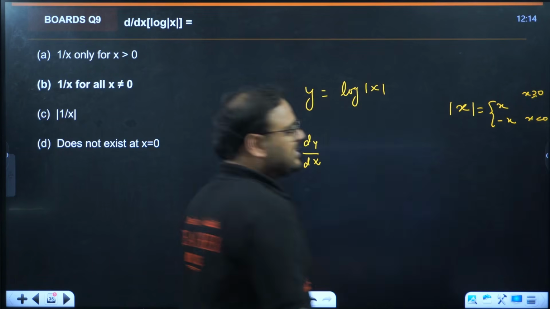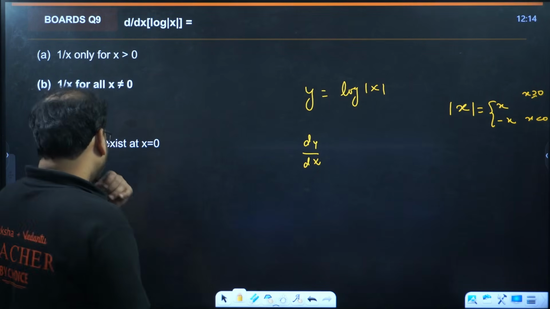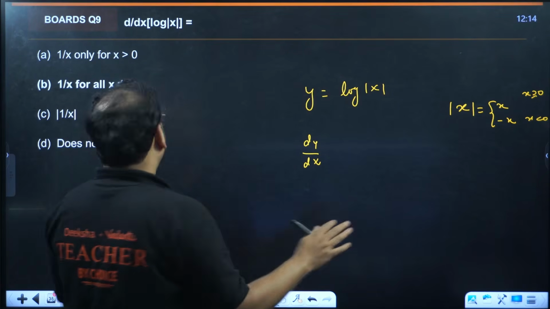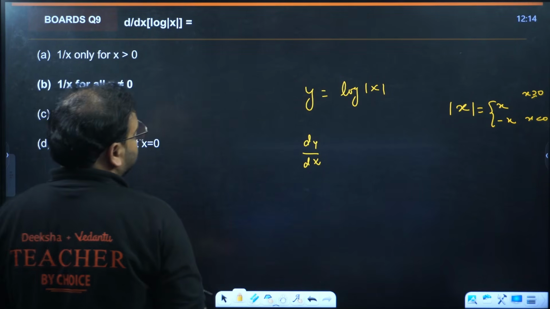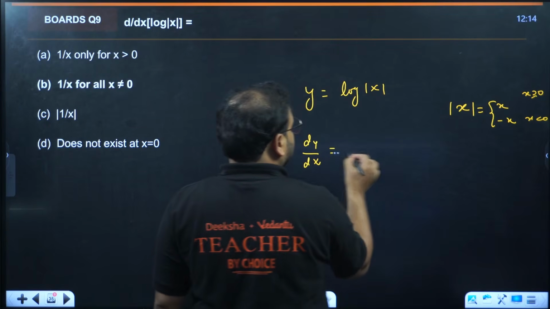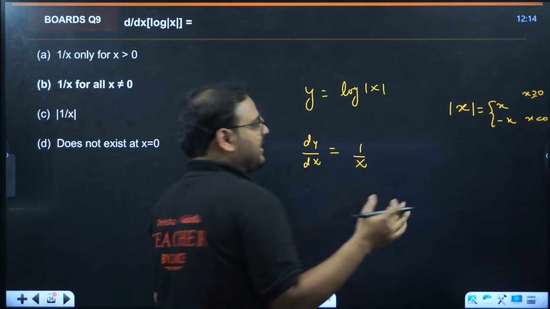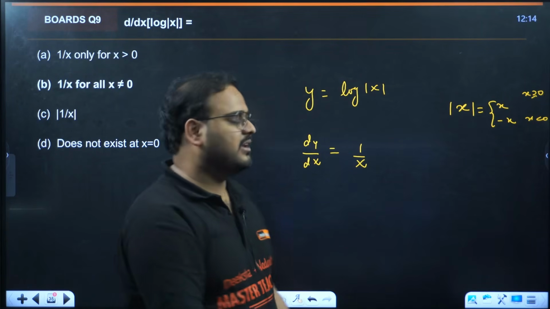Whatever it is, understand this, the answer will be 1 by x only. Whether x is negative or positive, the derivative will be the same thing.